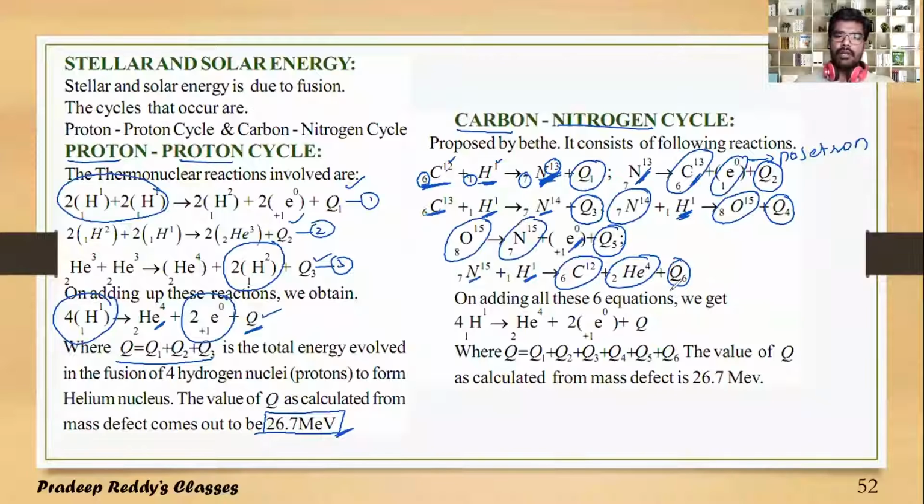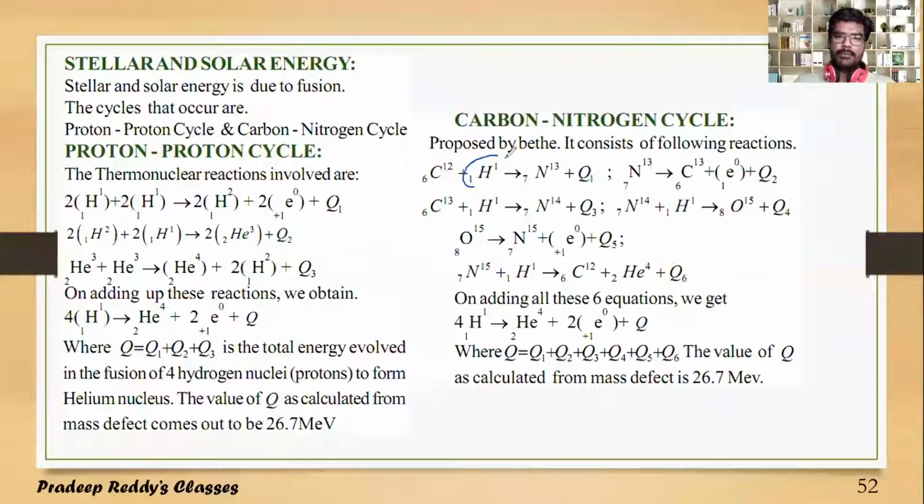So overall, adding all these reactions, check it here. We are adding one proton, this is one proton involved in the reaction, and one more proton involved in the reaction, one more proton involved in the reaction, and lastly one more proton involved in the reaction. So C12, this is one fusion reaction, this is one fusion reaction, this is one fusion reaction, this is one fusion reaction, and this is self-disintegration, this is self-disintegration. So total 4 fusion reactions are taking place.